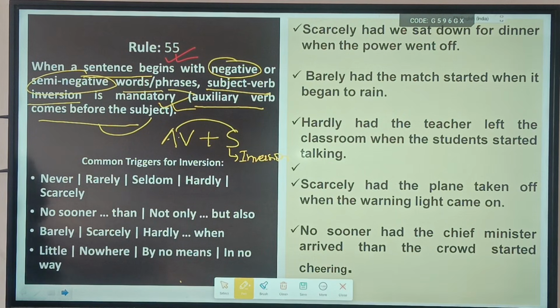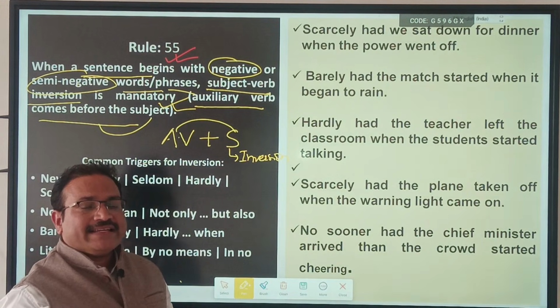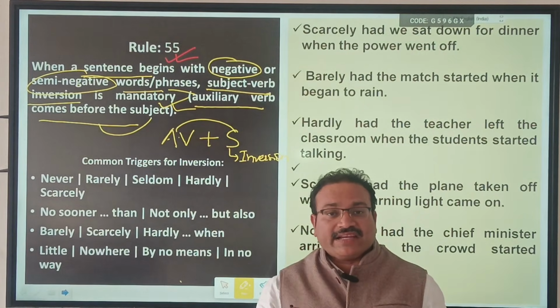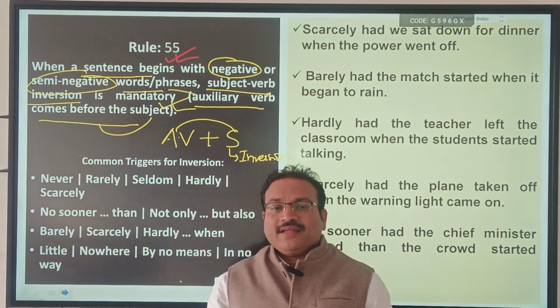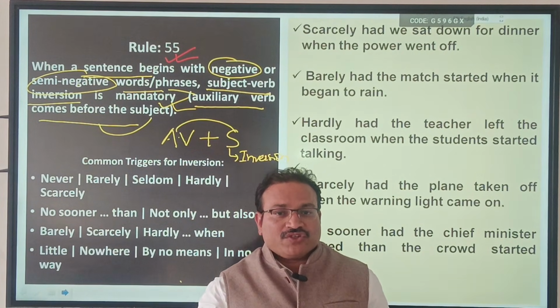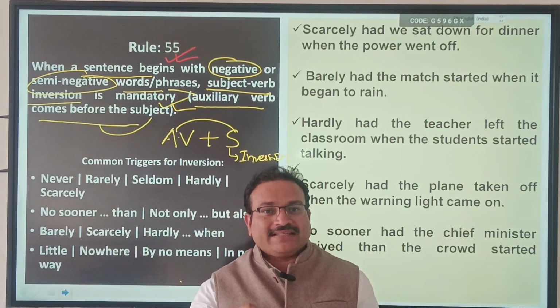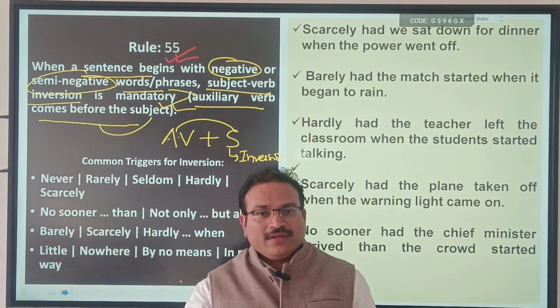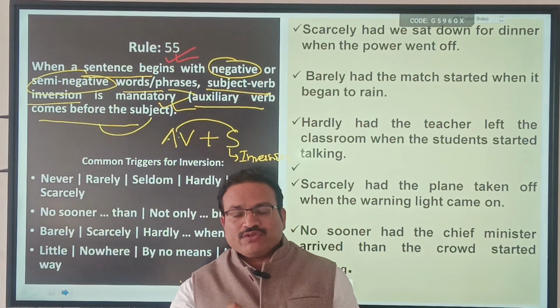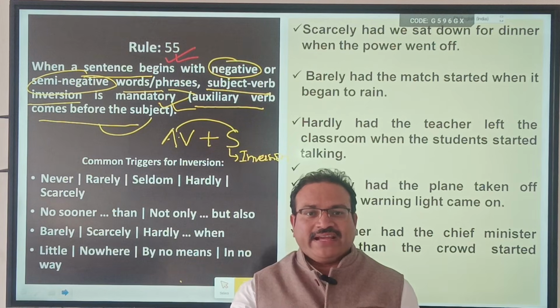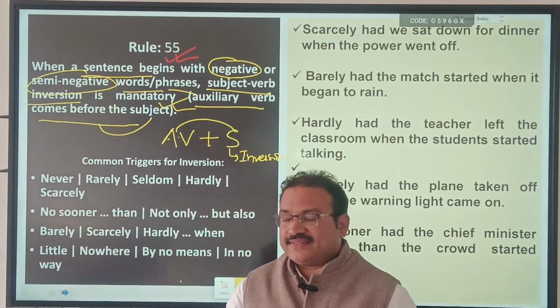Remember. Means any sentence beginning with negative or semi-negative words, then inversion formula is a must, and this is the checkpoint. While spotting the errors, you have to ensure that inversion has been applied in such sentence.